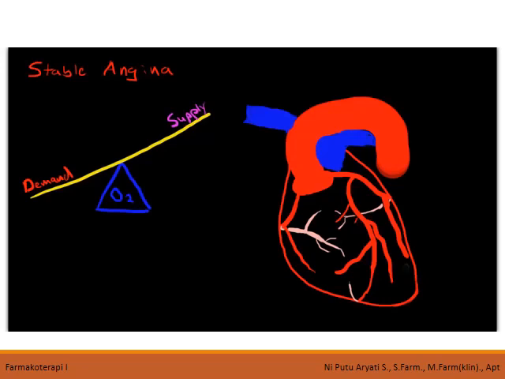Okay, now why is it stable angina? Well, it's stable because the plaque is actually stable. So a stable plaque results in stable symptoms. So the plaque is slowly increasing in size over time, so it's not causing any acute changes. This picture here actually depicts time as the plaque increases over time. Okay. Now I want to talk a little bit about the decreased flow potentials.